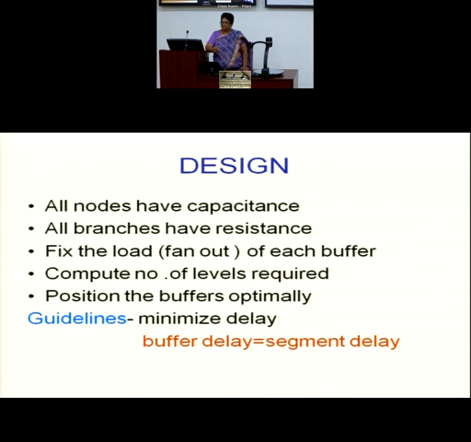You all know interconnect delay has a U-shaped behavior. So there's a minimum point. On this side the delay increases, and on this side also the delay increases. On one side, you should not put too many buffers, and on the other side, you should not have the length of the segments larger than a certain L critical.